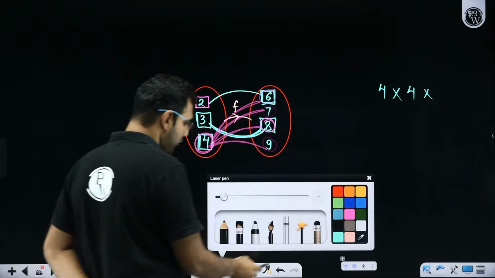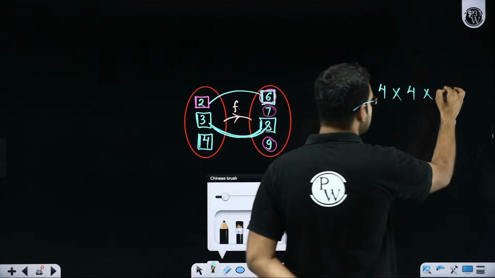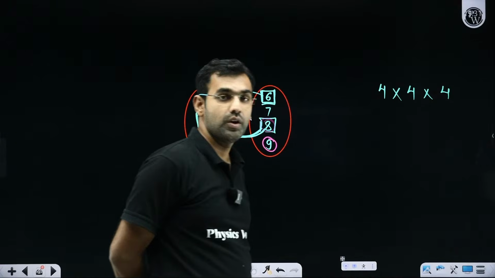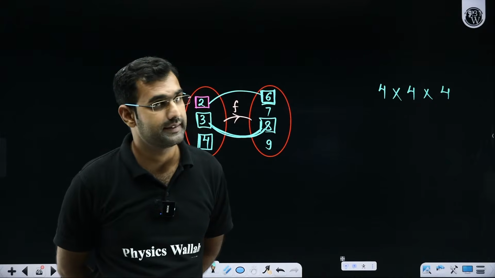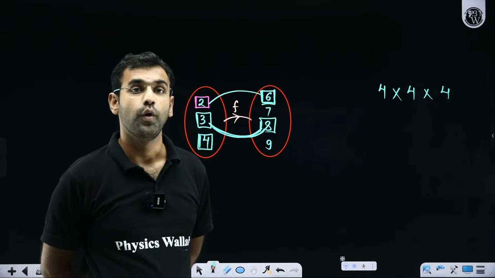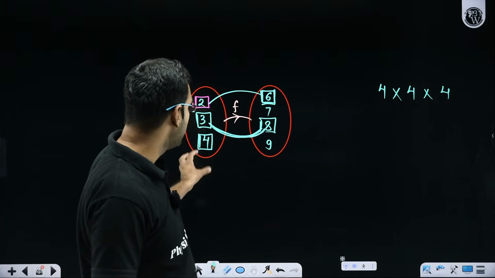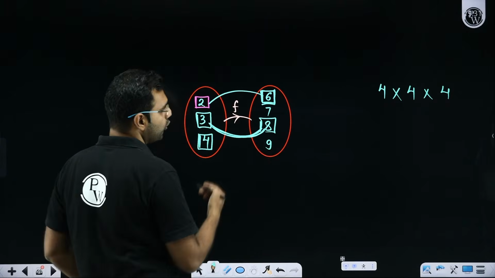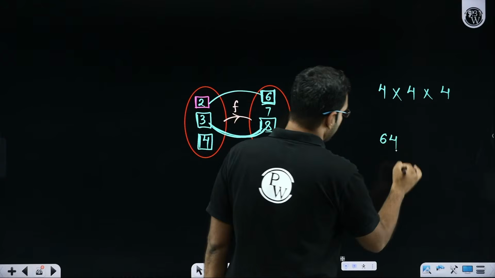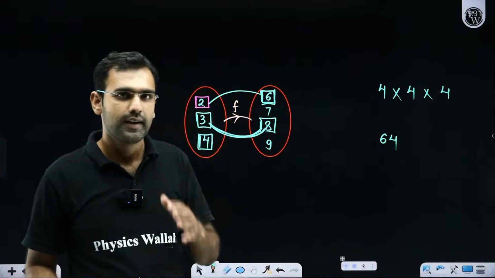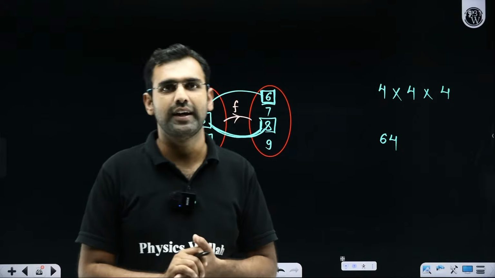So 4 also has how many choices, students? 4. So this 4 to the power 3, excellent Vijay, that is 64, would be the number of functions I can form from this domain to this codomain. So 4 cube is 64. So I think Alpha, you were in the beginning asking the total number of functions. This is the answer to that question.